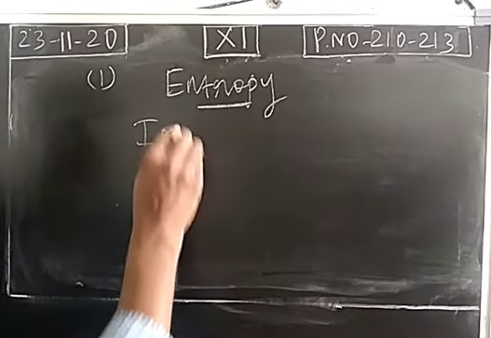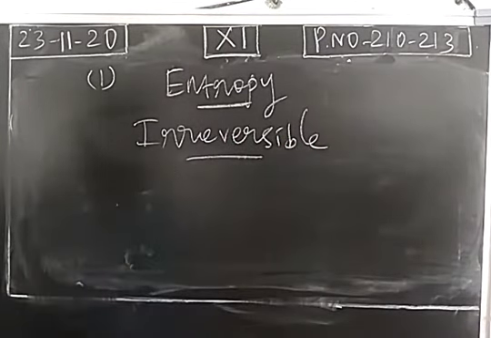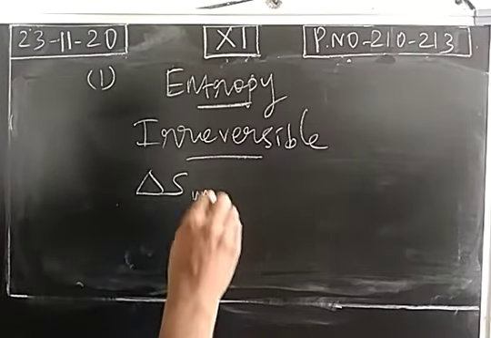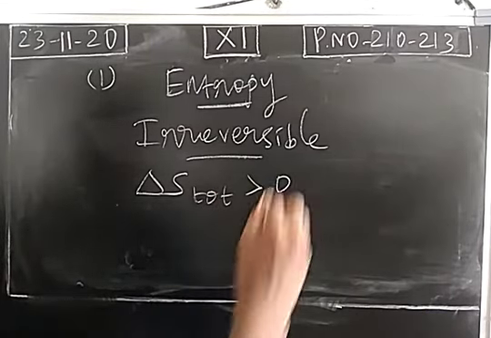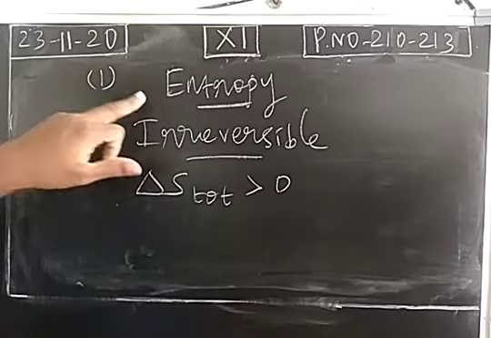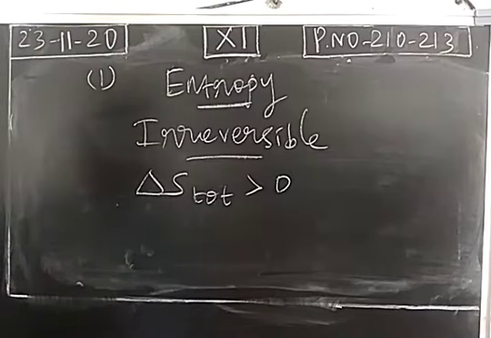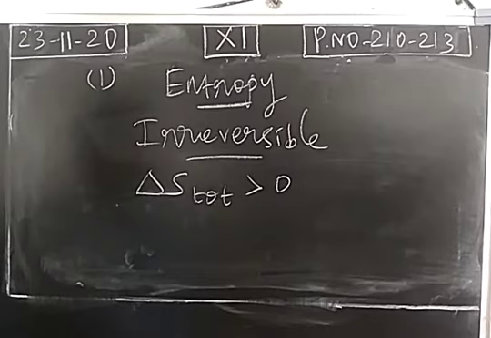When we consider an irreversible process, the overall entropy change, we may write it as entropy change of universe or total entropy change, whatever it may be, the value will be a positive value. There will be randomness. For an irreversible process, there will be an increase of randomness, because what is the entropy statement? For a spontaneous process of an isolated system, entropy value will increase. Increase means definitely the value will be greater than 0, a positive value.